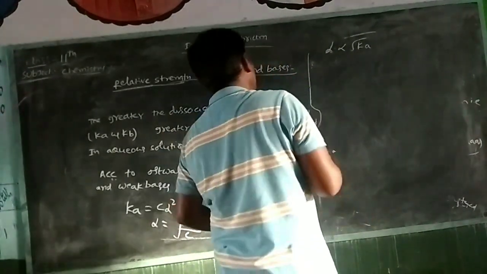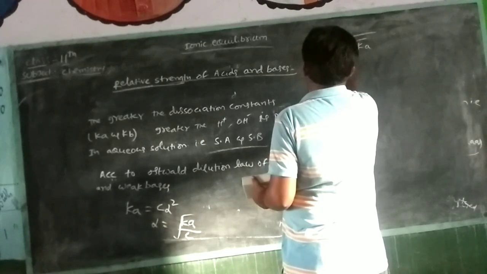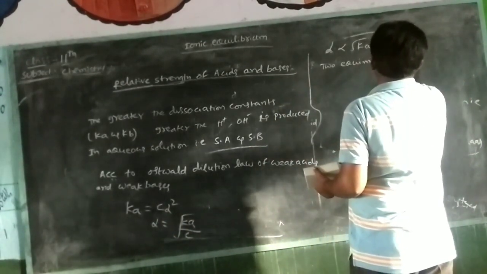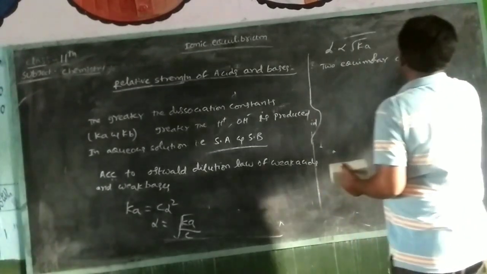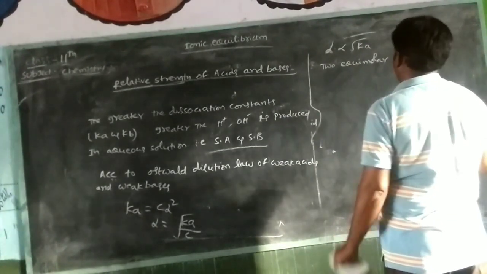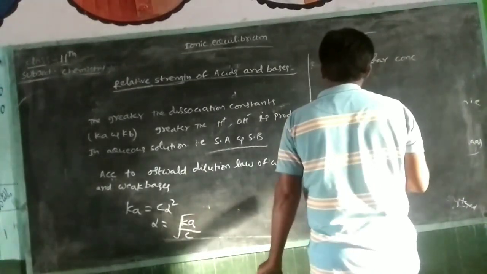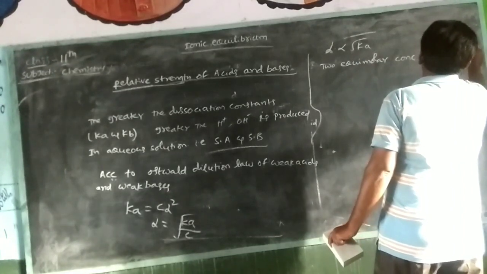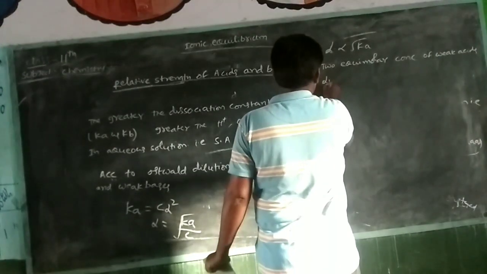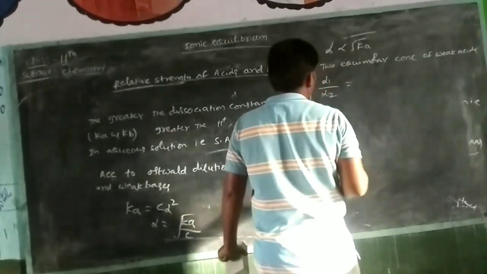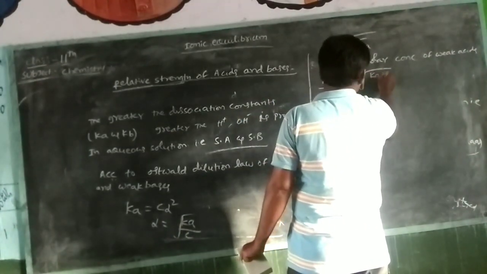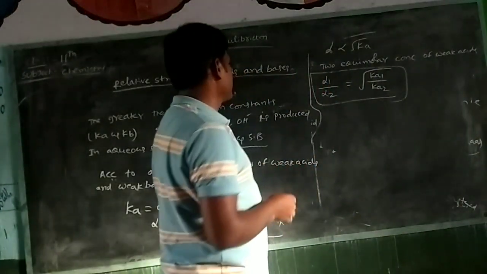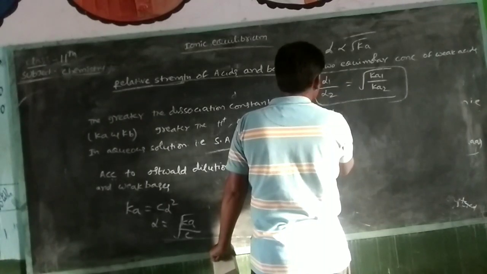For two equimolar concentrations of weak acids, alpha 1 by alpha 2 is equal to root of Ka1 by root of Ka2. This is one formula. Now alpha is the degree of dissociation.